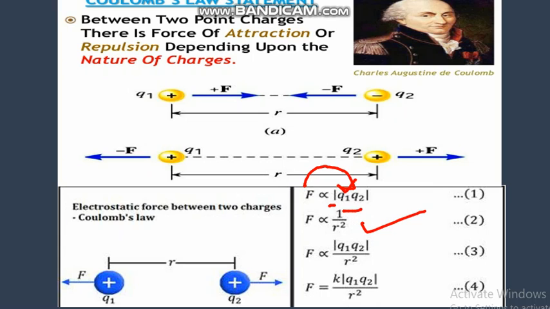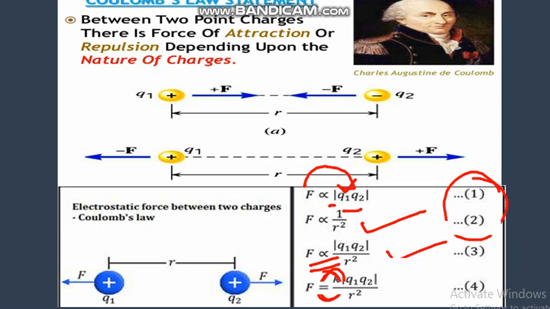So now we have to combine both equation 1 and 2. After combining, this equation is formed. We have to remove the sign of proportionality, and instead of the constant we put K, which is the constant of Coulomb's law. So the equation becomes F equal to K Q1 Q2 upon R square.